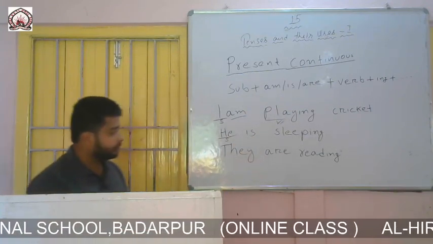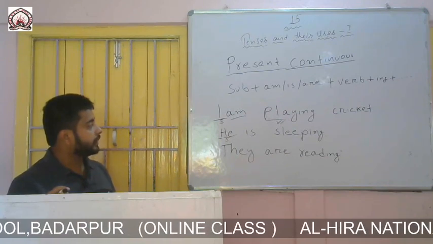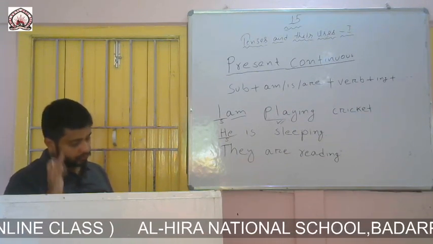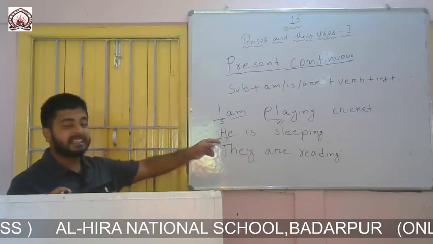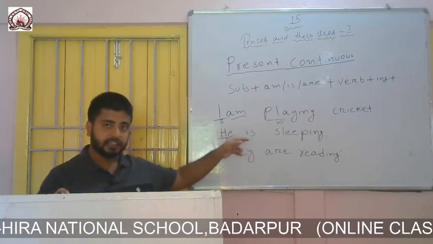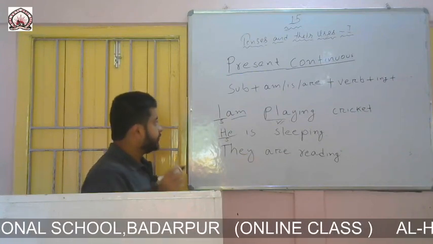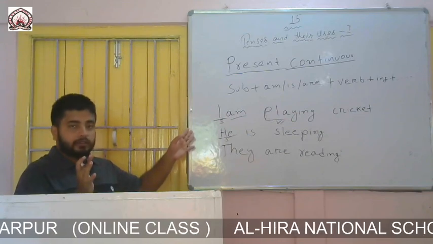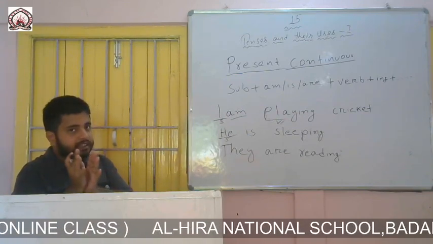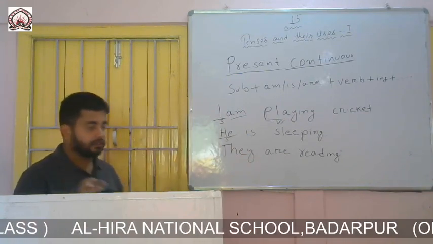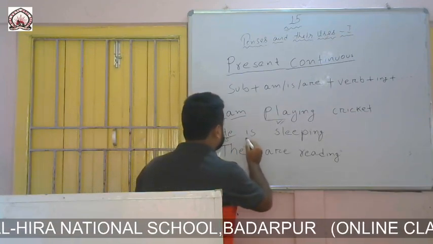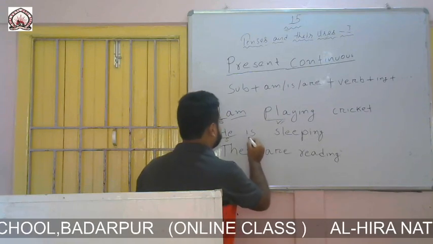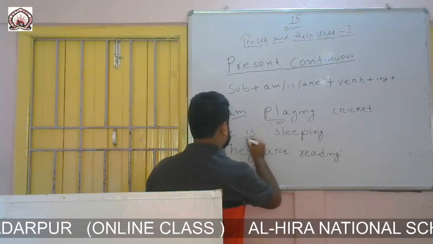We should always remember that with third person singular we will always use is. Keep in mind that with I we always write am, and if the subject is third person singular, we write is. So here I have written is because the subject is third person singular.